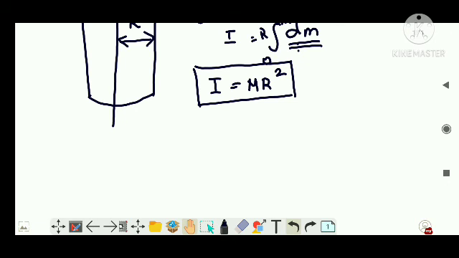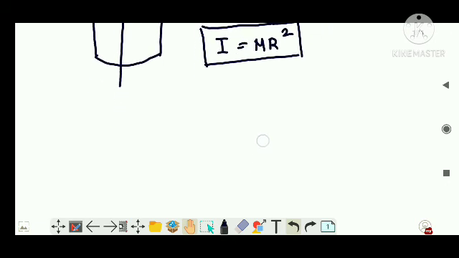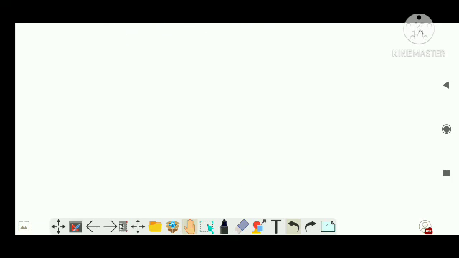So what is the moment of inertia of a cylinder about its axis of rotation, passing through its center? It is mr squared. Now since we have discussed the hollow cylinder, let us talk about a solid cylinder. Solid cylinder means it is not hollow, everything has thickness, right? So for a solid cylinder about its axis, let's say the mass of the cylinder is m and its radius is r. The length of the cylinder, let's take it as small l, okay? This much is given, right?